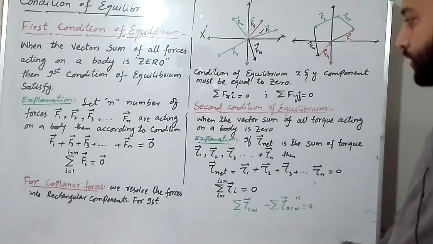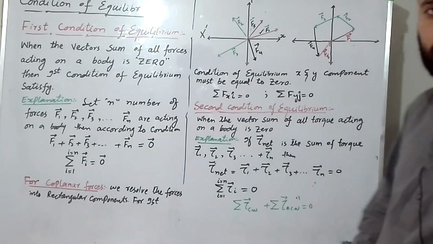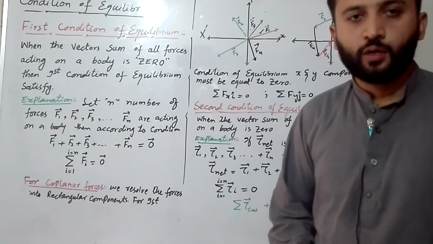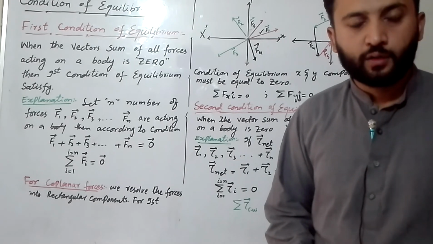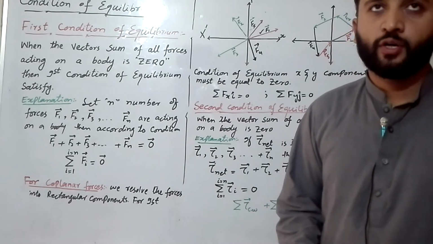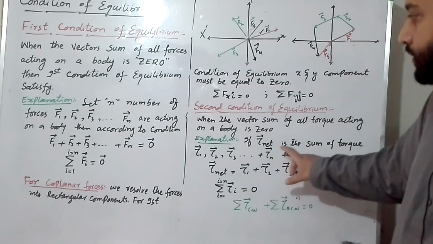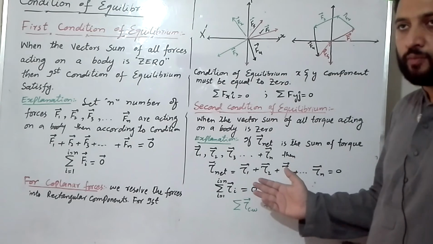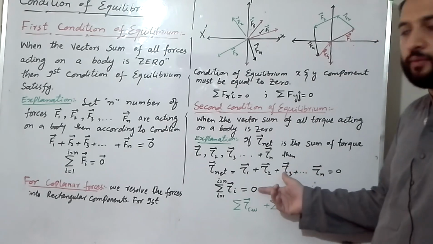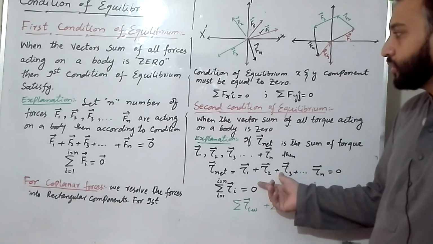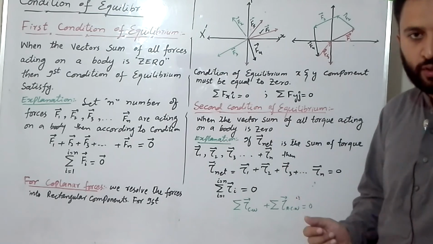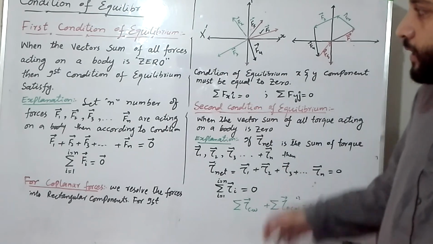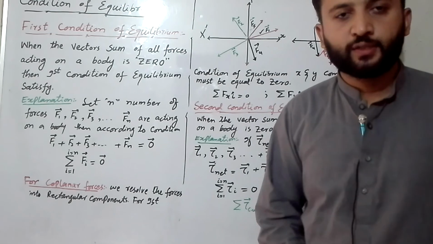This is the second condition. The second condition is related to torque. When the sum of all torques acting on a body is 0, then the body satisfies the second condition of equilibrium. Here let n number of torques act on a body, then the sum of all torques acting on a body must be equal to 0. This is the second condition of equilibrium. I hope you understand both the first and second conditions.